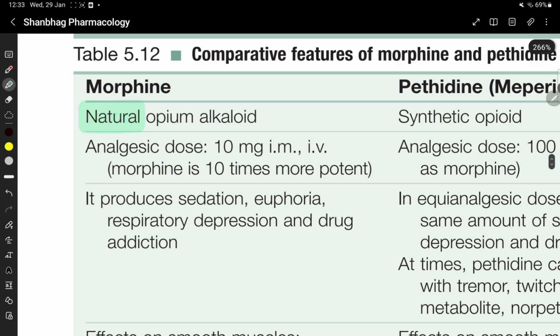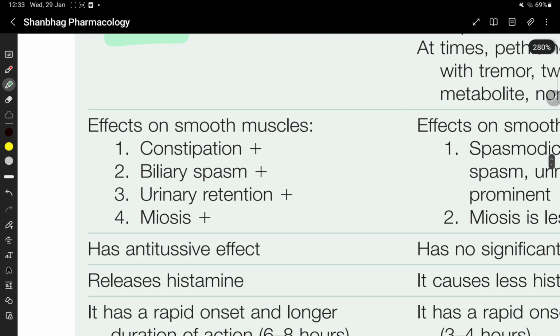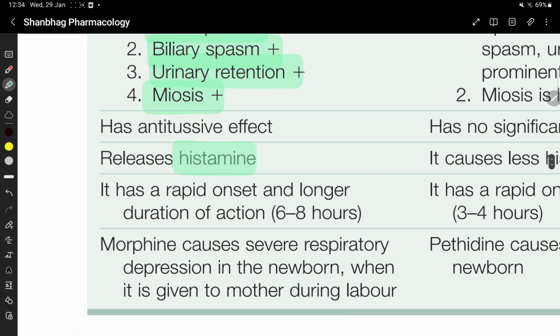Morphine is a natural opium alkaloid. Analgesic dose is 10 milligram IM or IV. Morphine is 10 times more potent than pethidine. It produces sedation, euphoria, respiratory depression, and drug dependence. It causes constipation, biliary spasm, urinary retention, and meiosis. It has antitussive effects. It releases histamine. It has rapid onset and longer duration of action.